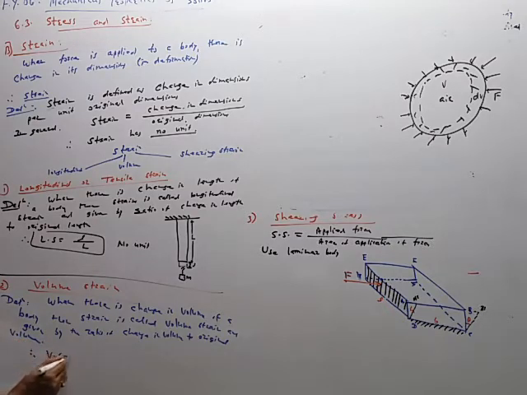Therefore, volume strain is equal to dV, change in volume upon original volume.